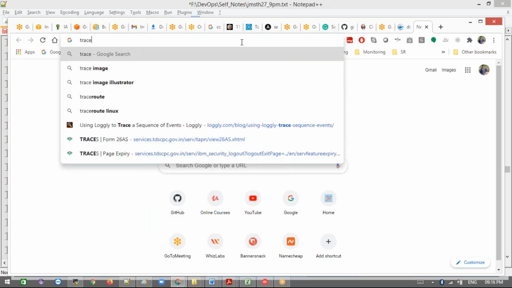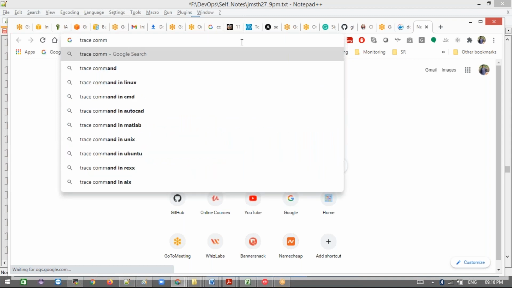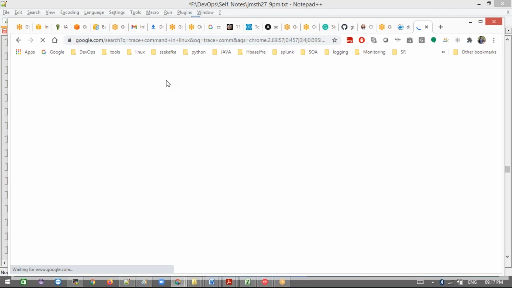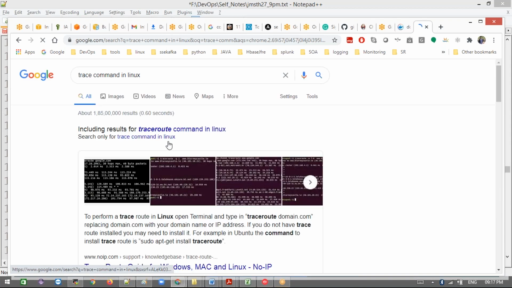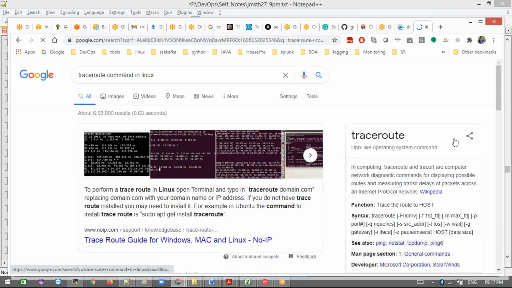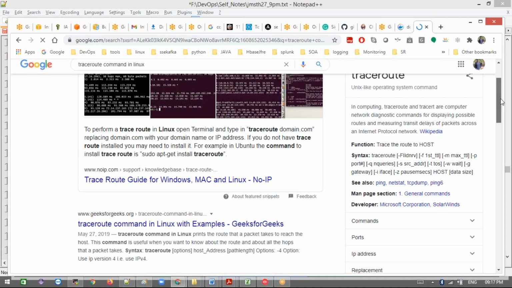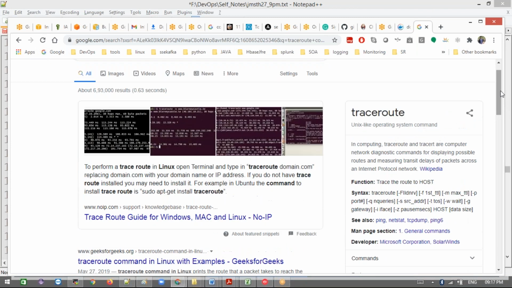For Linux, trace would be for network related checks. If you want to get some IP information, whether it is connecting to a destination machine or not, we can use traceroute.